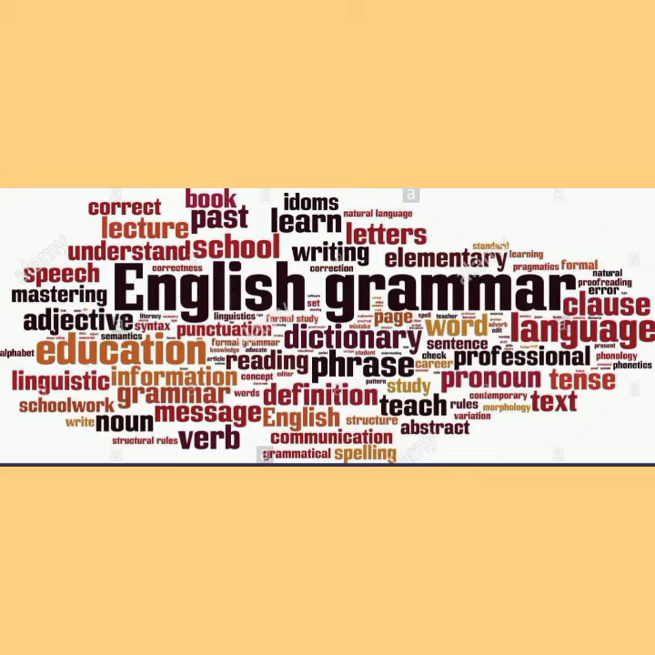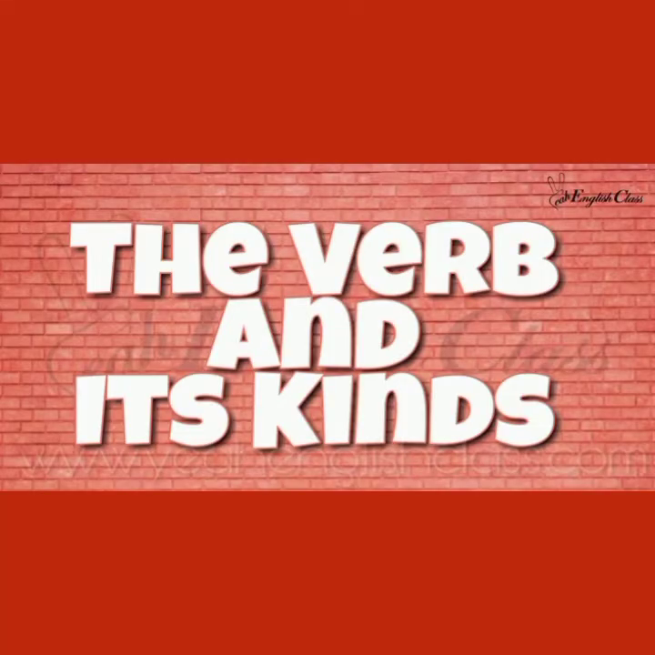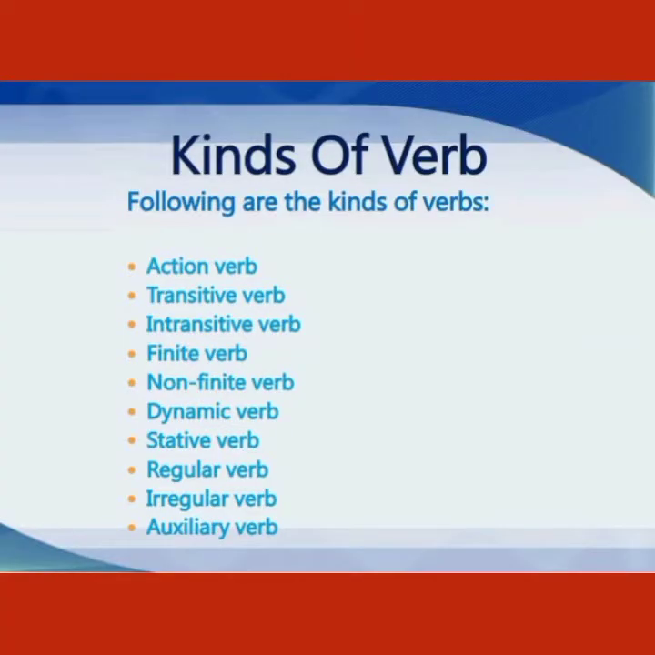Today we are going to start chapter number 13. And chapter number 13 is about verb and its kinds. So let's see all of these one by one. There are almost 10 types of verbs mentioned in this picture.